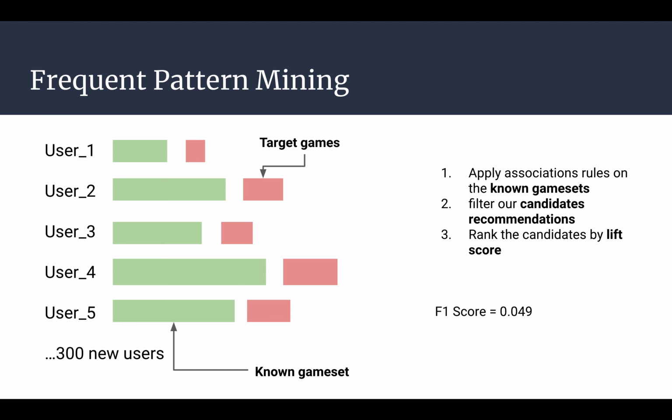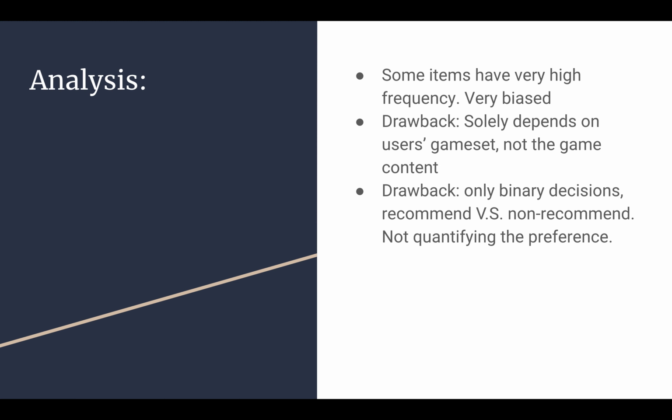However, this method only gave us an F1 score of 0.049, which means the system hardly generates correct recommendations compared to the ground truth. We concluded a few reasons. First, some game items have very high frequency, so the system tends to recommend the high frequency items even though the user might not want them. Second, it only depends on the game sets of the user, not the game content itself. And finally, the system only gives binary recommendation decisions. It didn't quantify the user's preference at all.